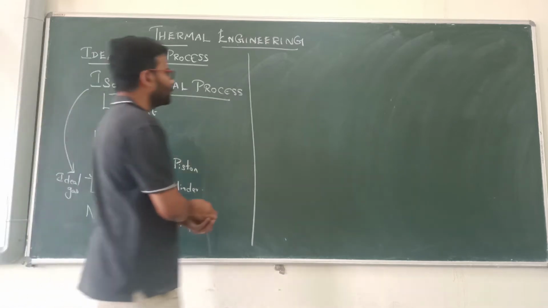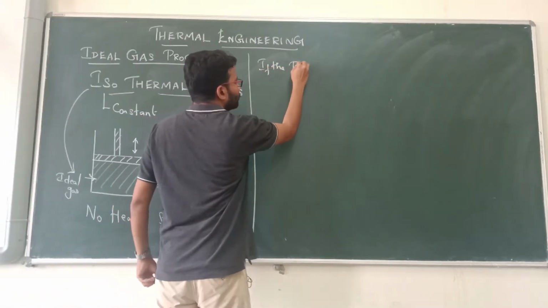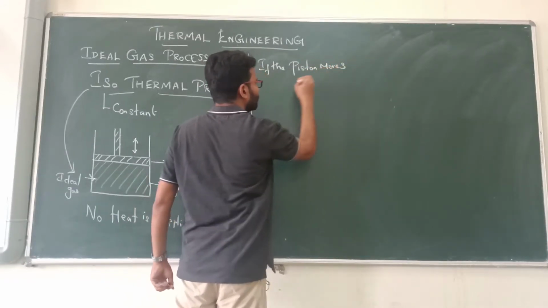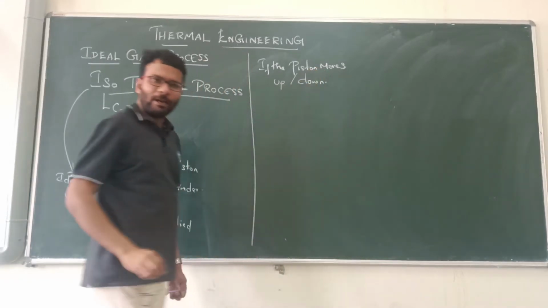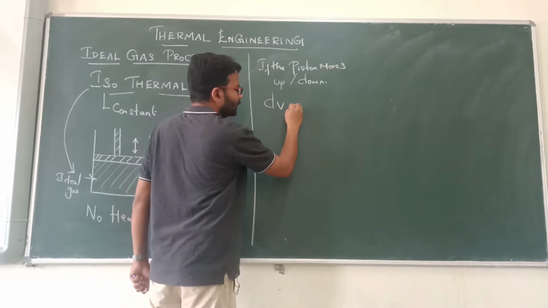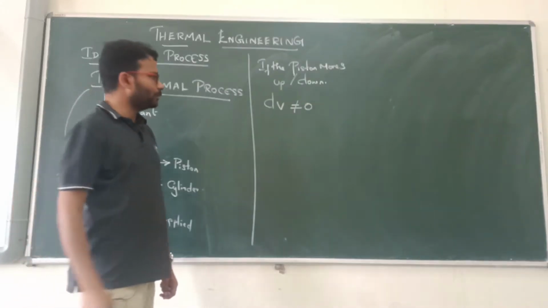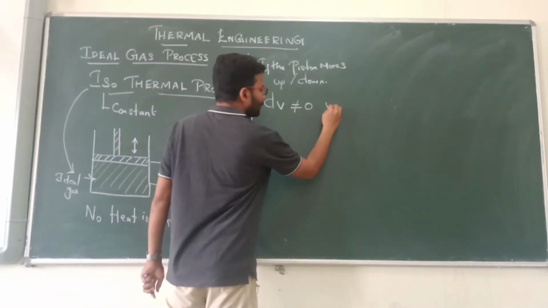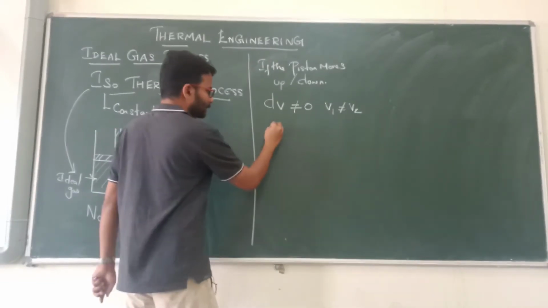Surely the volume will change, that is, the initial and final volume will not be equal.